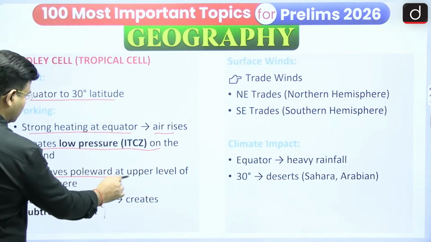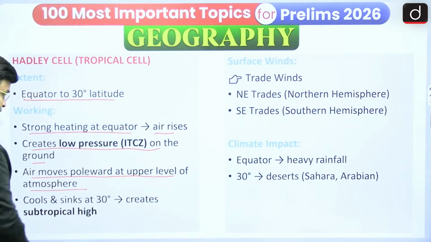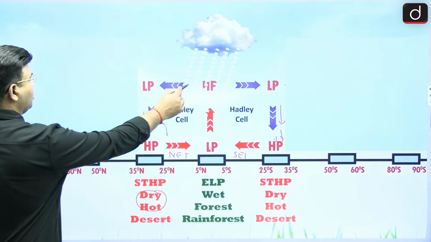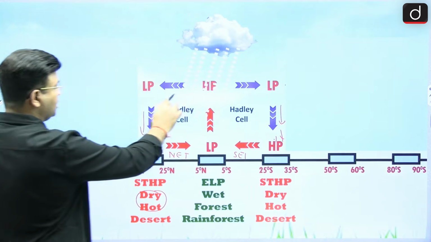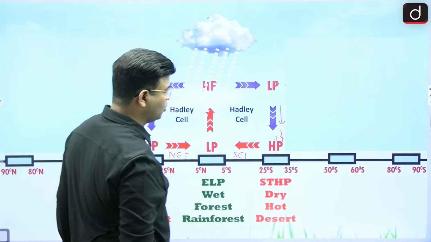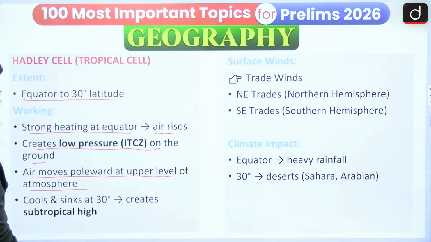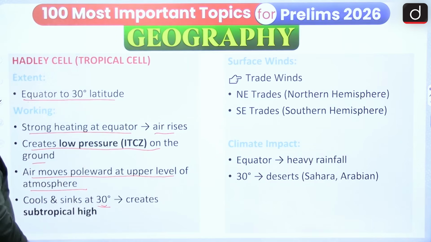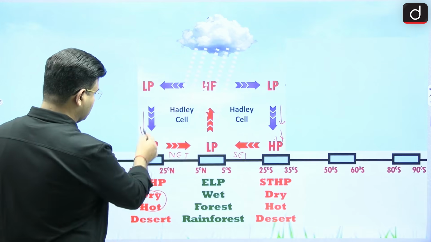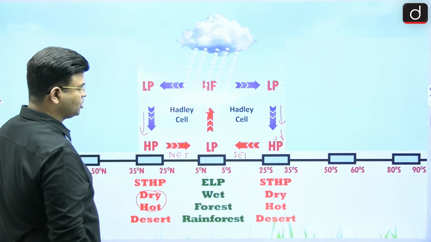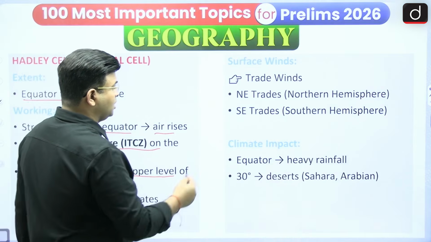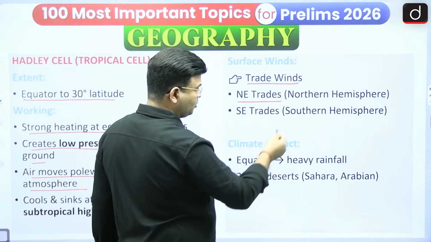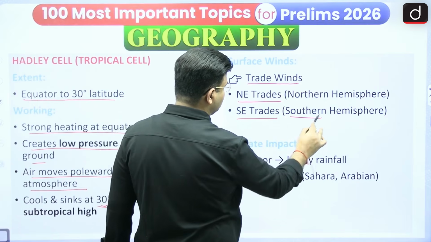Air moves poleward at the upper level of the atmosphere. Then it cools and sinks at 30 degree and creates the subtropical high pressure. Then the surface winds, the trade winds, blow: the northeast trade wind in the northern hemisphere, coming from the northeast direction, and the southeast trade wind in the southern hemisphere.